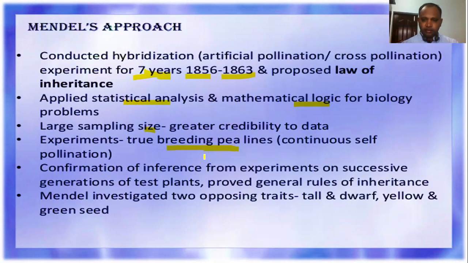By testing for several generations, he proposed the rules of inheritance. During hybridization he used only opposite, contrasting pairs, like tall and dwarf, yellow and green seed. Finally, at the end of the experiment, he proposed some laws, which together we call the laws of inheritance or Mendel's laws of inheritance, right?